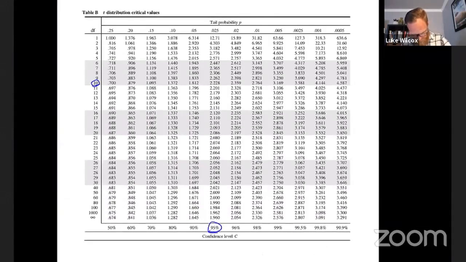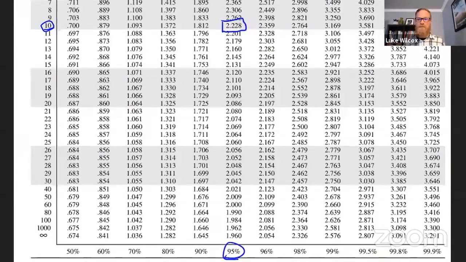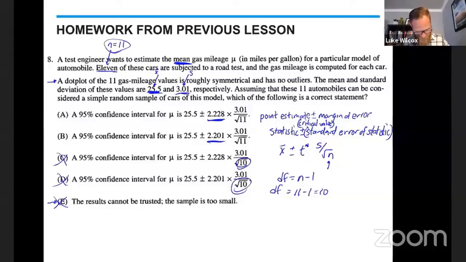So if you find out where those come together, they come together at 2.228, which is how many standard errors we need to go away from the mean to capture 95% of the data. That is our T star value. So let me go back and check which one of those has the correct value, 2.228, which is answer choice A, because answer choice B has the wrong critical value there. So our final answer on this multiple choice question should be A.